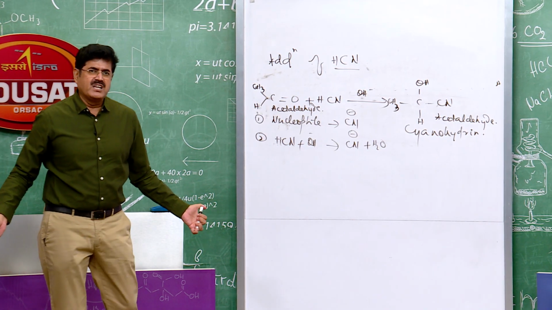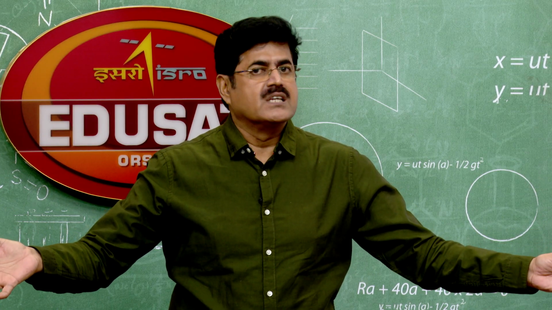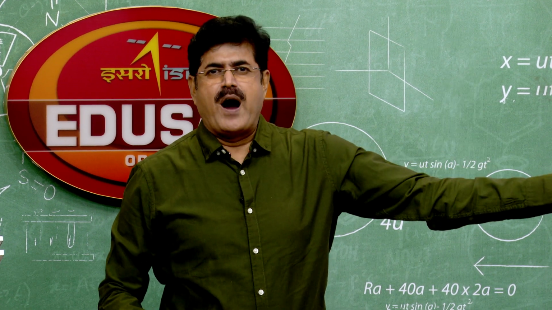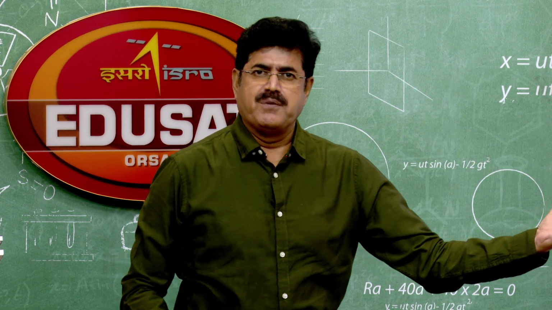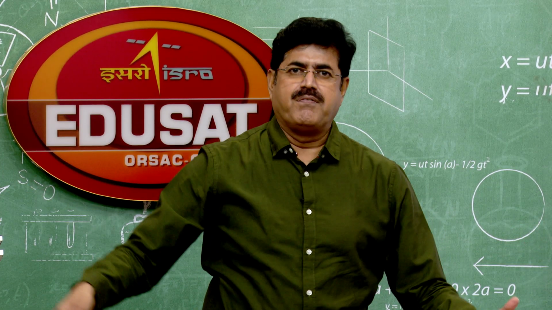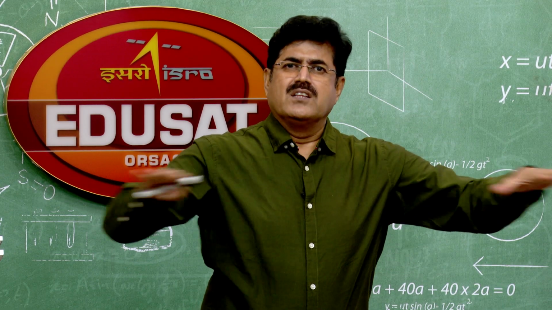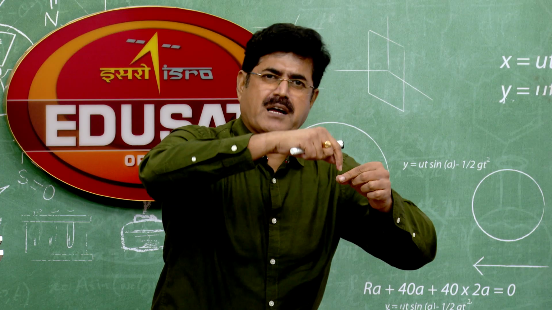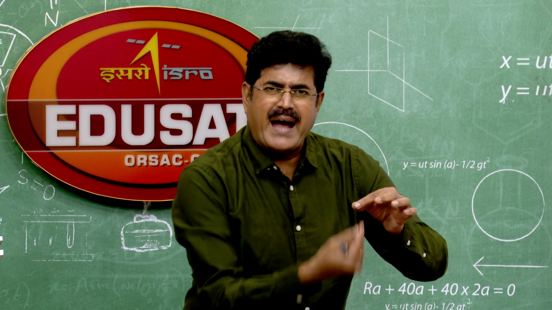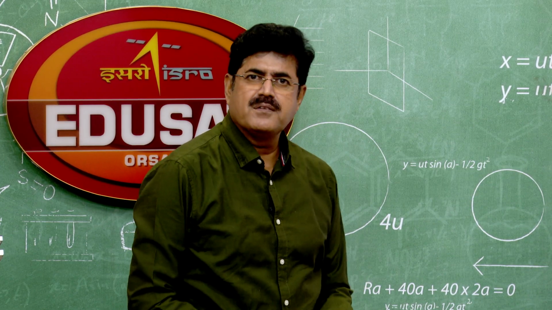Why is a racemic mixture optically inactive? It is due to external compensation. I repeat, external compensation. What is that? The rotatory power of the D form, the dextrorotatory form, is cancelled by the equal and opposite rotation of the L form. There is 50% D and 50% L because the carbonyl group, being planar, can be attacked from either side. Front side attack gives the D form, back side attack gives the L form. So an equal chance is there, hence a racemic mixture. Is that clear?